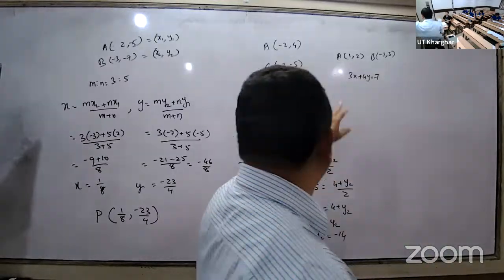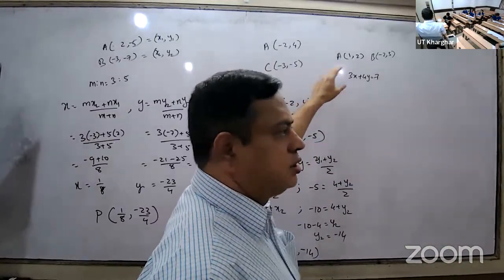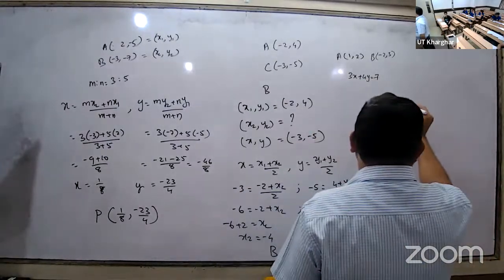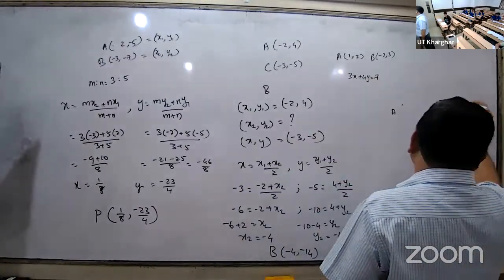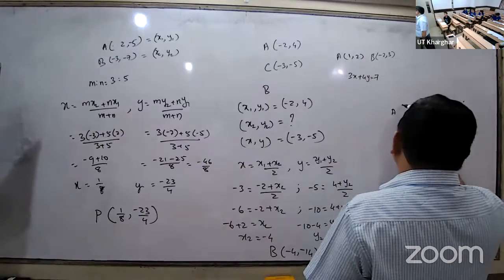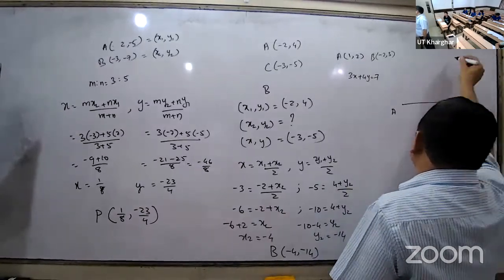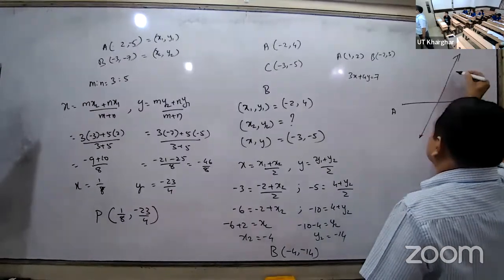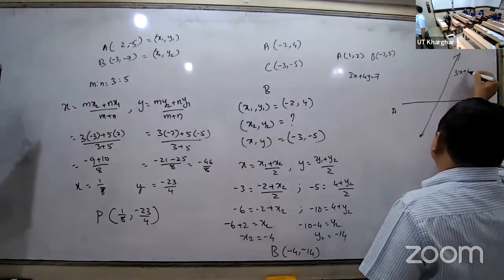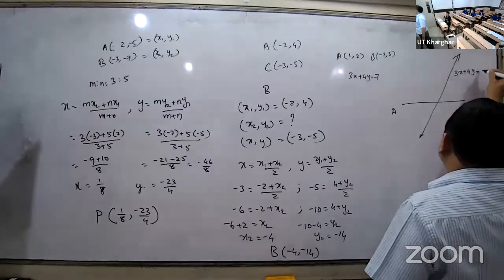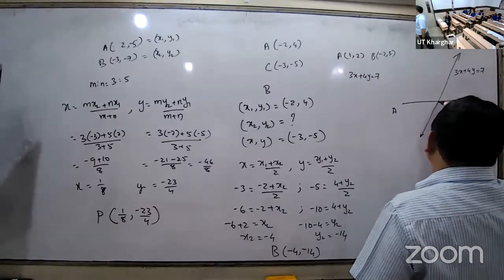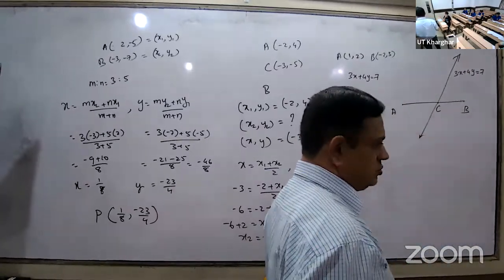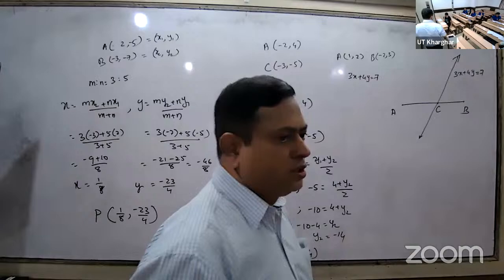If you draw, there are two points, A and B, and the coordinates of A and B are given. There is a line whose equation is given: 3x plus 4y is equal to 7. Find the ratio in which this line, that means C, divides AB.